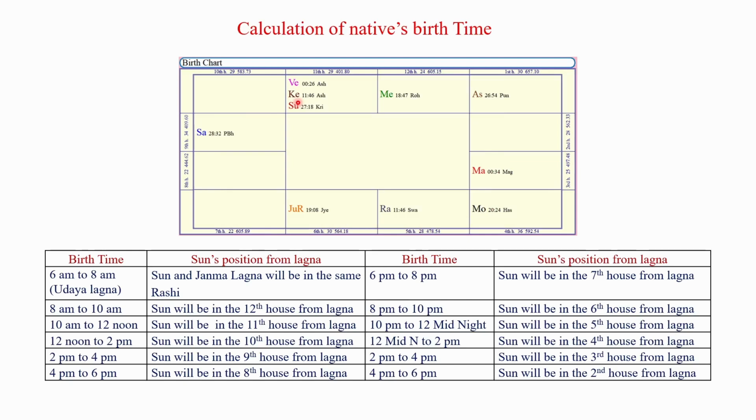Therefore, we can say the birth of the native is between 10 a.m. to 12 noon, approximately.